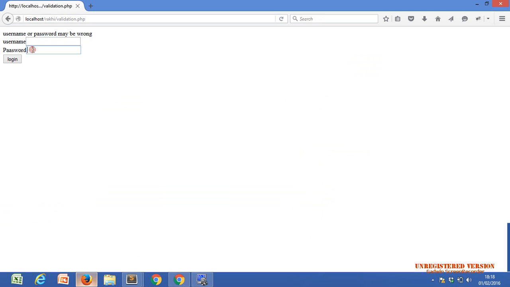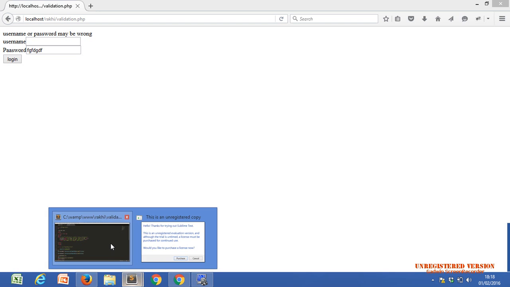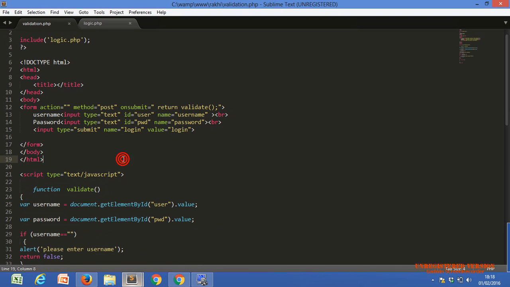Here, if I enter anything, is it in readable format or not? FG, FD, GDF. Okay, no issue.